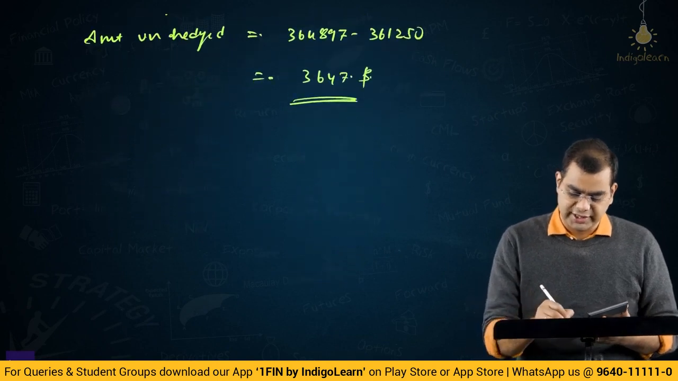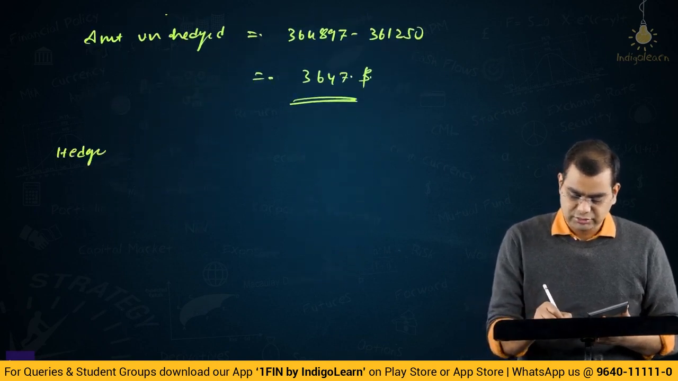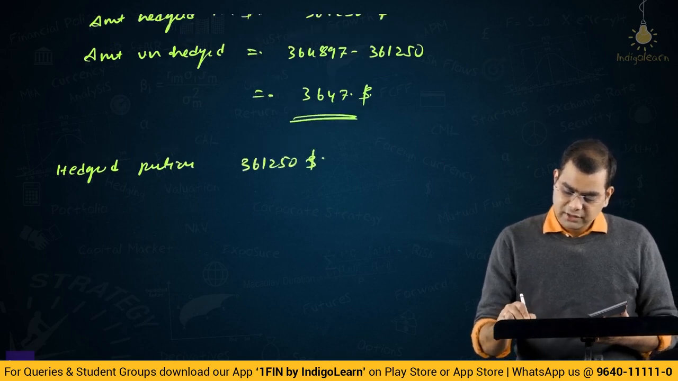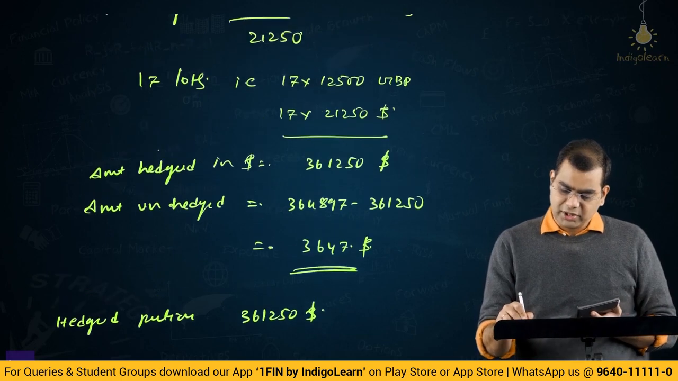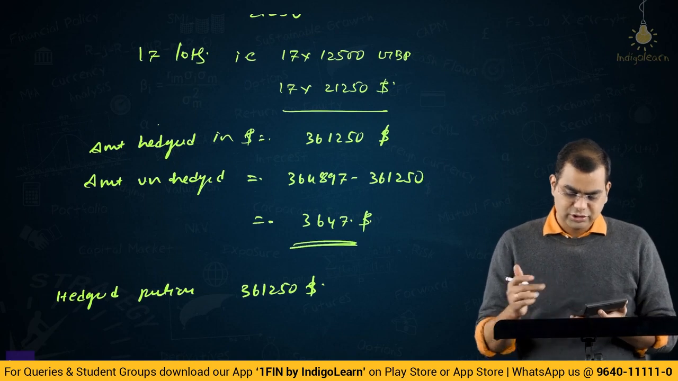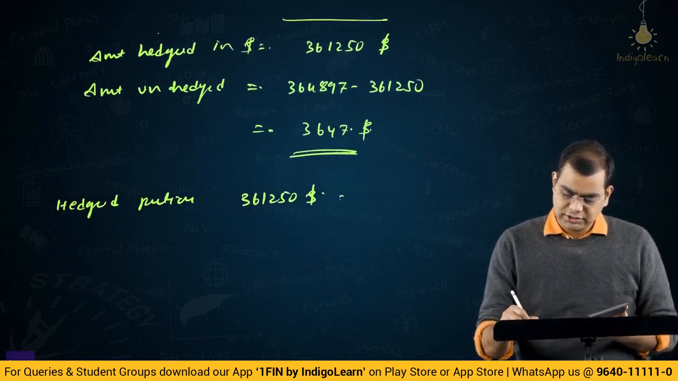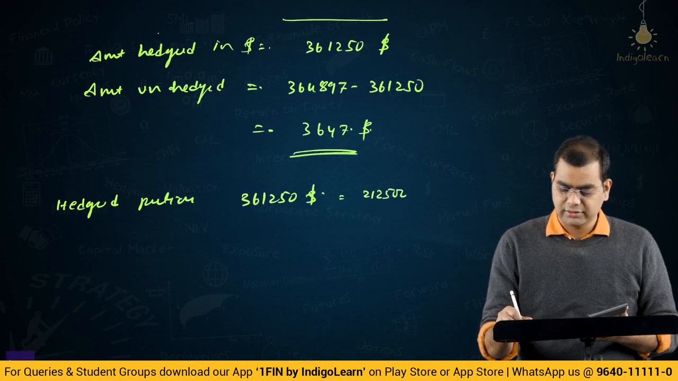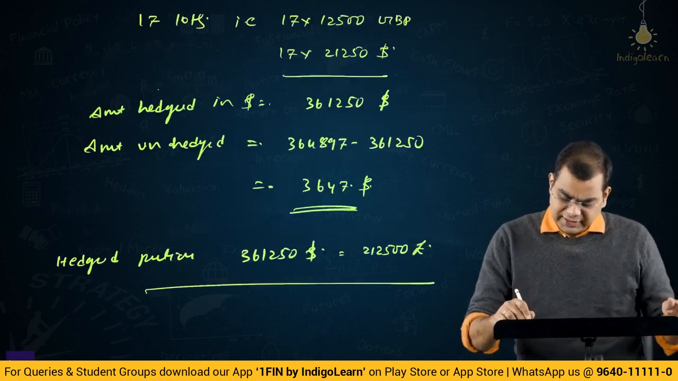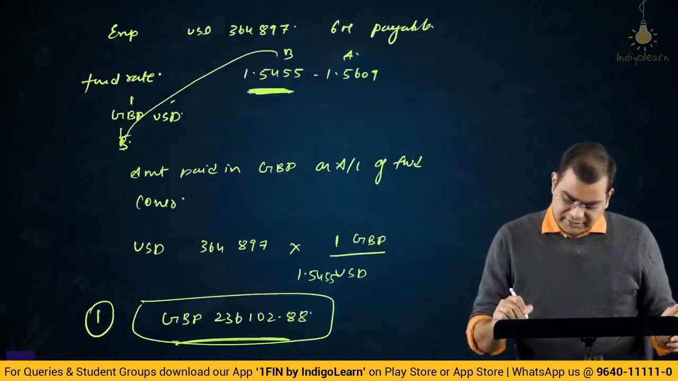Now let us first come to the hedge. So hedged portion $361,250, or if you were to divide it by 1.7, 361,250 divided by 1.7, you will get 212,500 pounds. Okay, we will keep this number as it is. When we come to the option, we will figure out. Right, now what is the option? What do I mean by when we come to option?